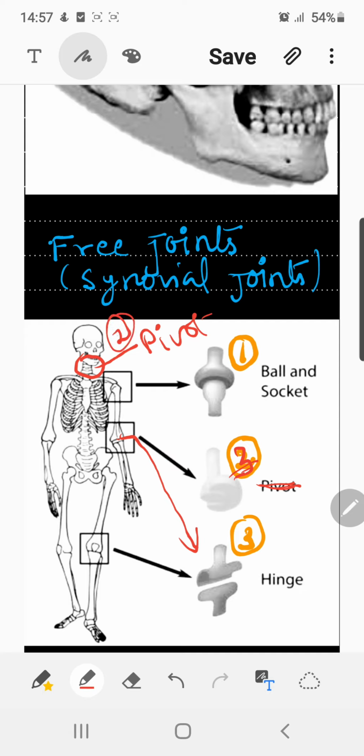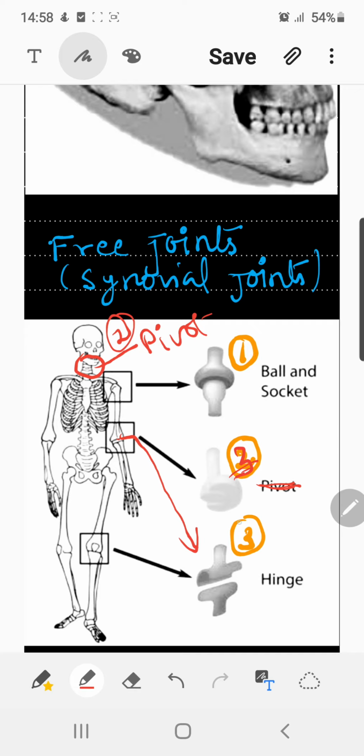So pivot joint is basically where the rounded surface of one bone fits into the ring formed by the other. The very good example for this is the joint of neck and head, which allows it to move forward and backward and turns the head right or left. So it allows rotational movements only. So this is the example of the pivot joint.